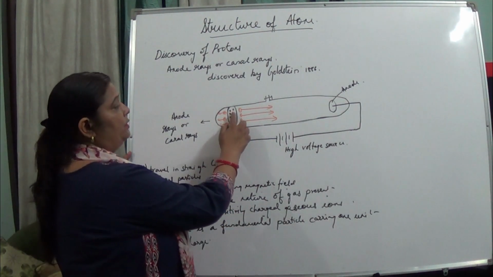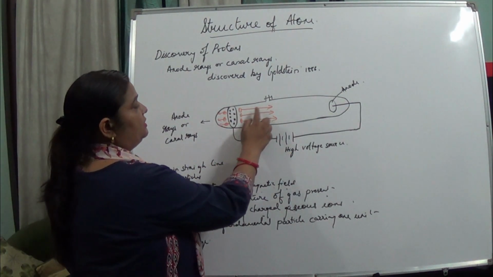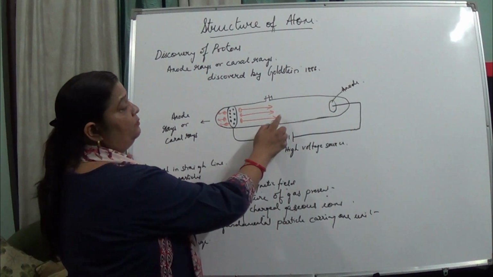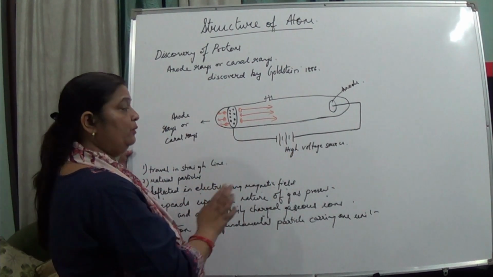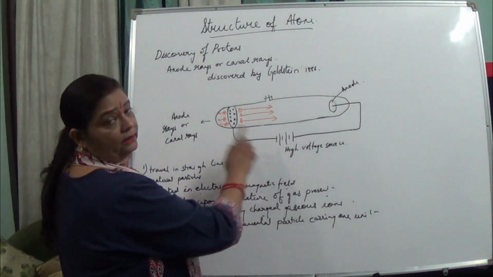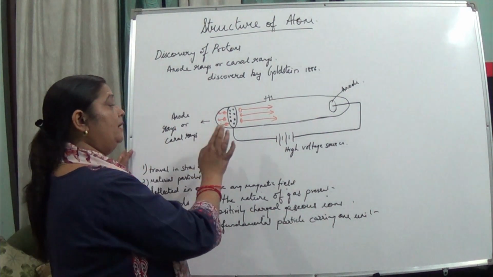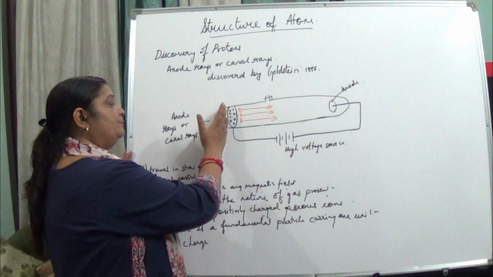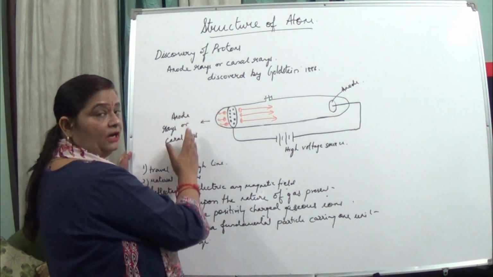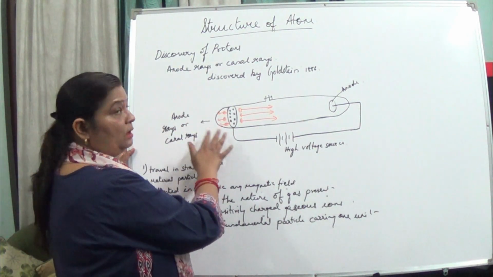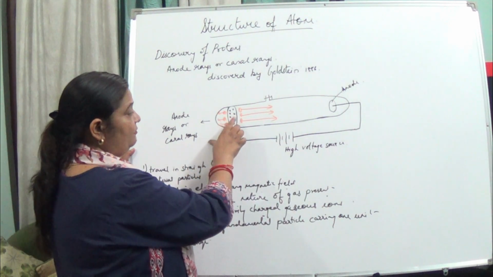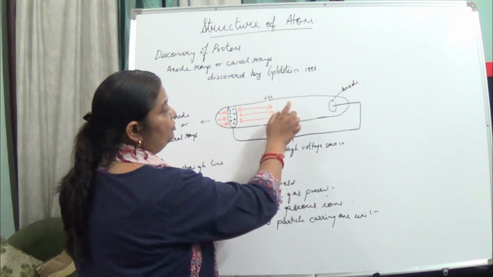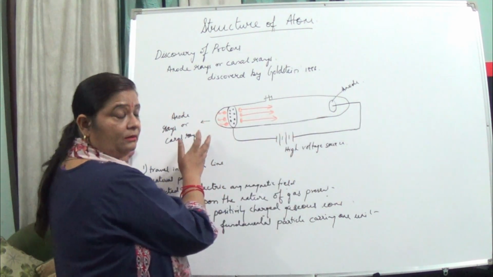So what happened? From the cathode, the negatively charged particles, the electrons, started moving towards the anode when he applied high voltage and low pressure. But he could also see some particles moving behind the cathode. This was not understood, because if these rays are moving, they should move from here to here, not at the back.